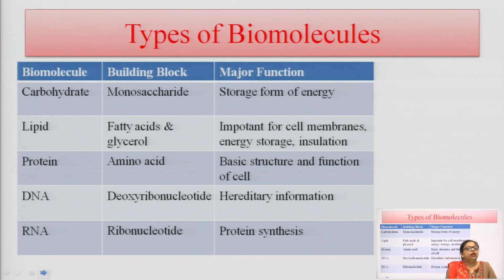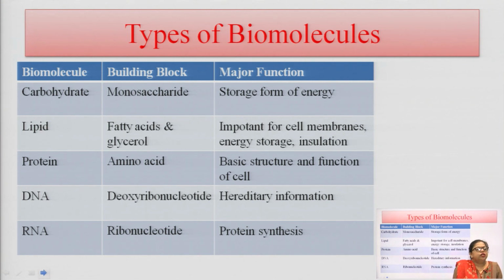The second one is lipid. The building blocks or monomer units of lipids are fatty acids and glycerol. These fatty acids and glycerol are joined together to form lipids, and when hydrolysis of these lipids occurs, they are converted into fatty acids and glycerol.